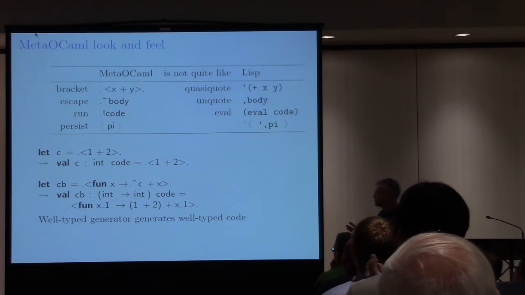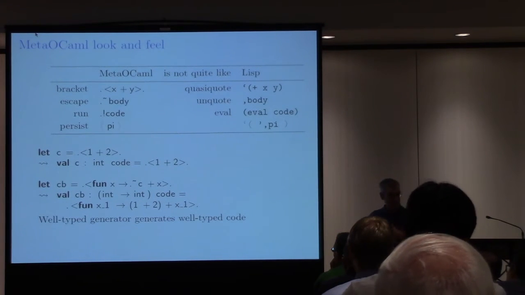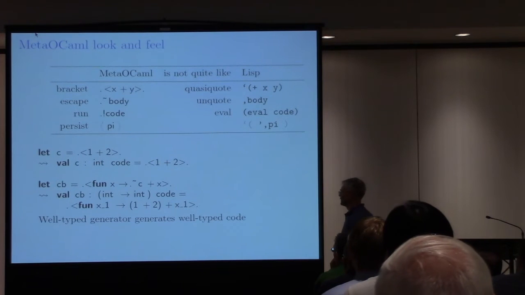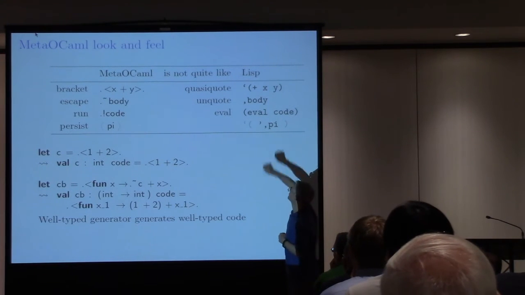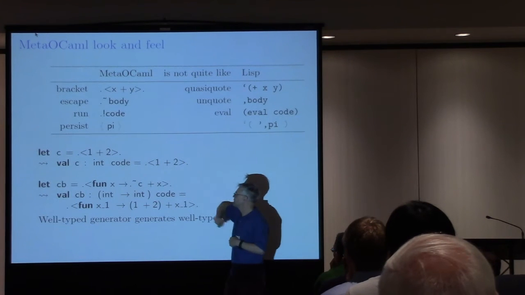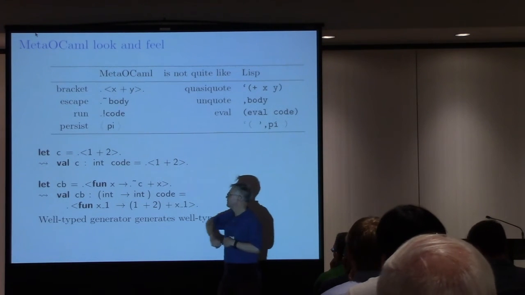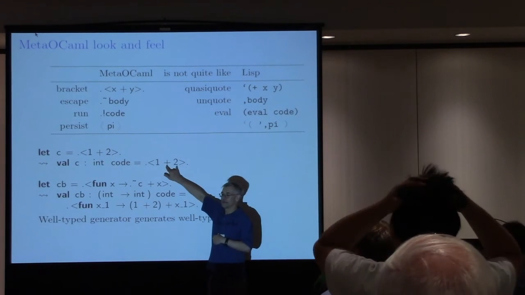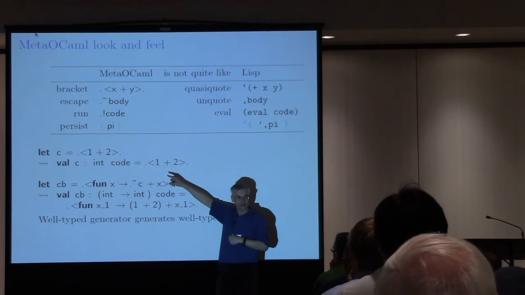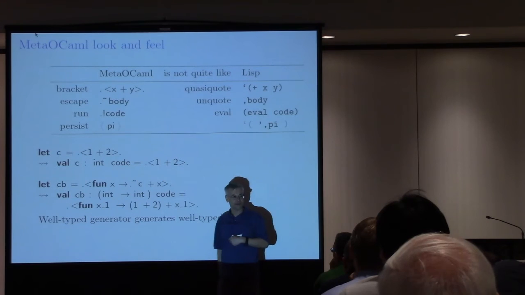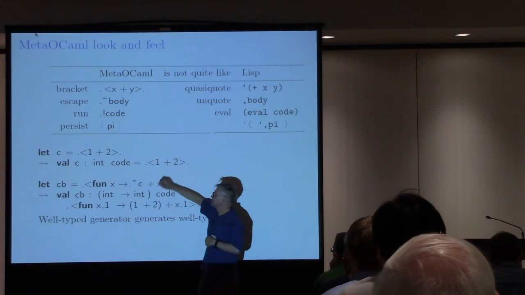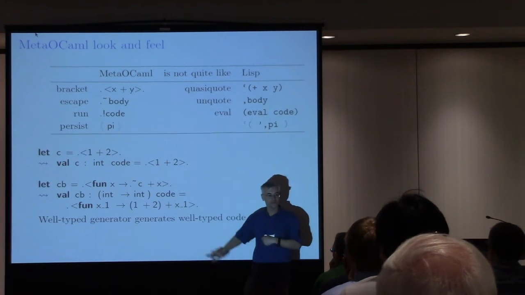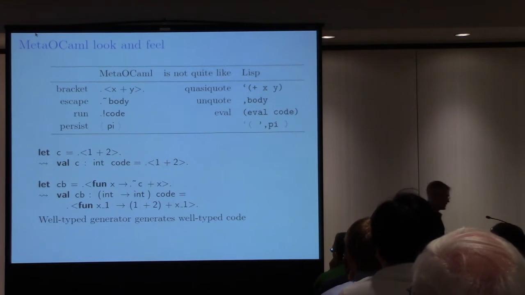The goal of MetaOCaml is to write programs that generate programs, and a time-honored way of doing this is using quotation. It's from Lisp. In Lisp you have quotations like those, and in OCaml we call them brackets. If you take an expression and enclose it in quotes, then it becomes a value. It represents this expression, and you can also think about it as a generator that would eventually generate this expression. But as far as MetaOCaml is concerned, it's a value, it's a type of value. You can pass it around like any other value, and you can splice it into some other value. And that's what it's called. There are some more constructs, but I'm not going to talk about them.